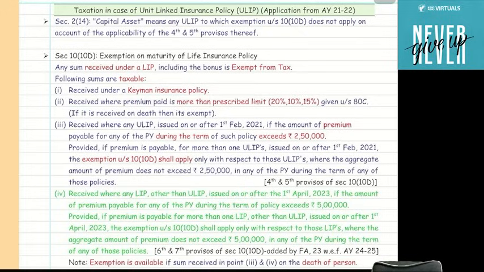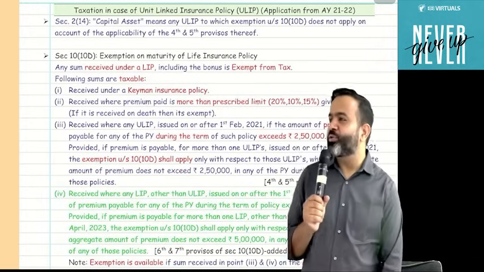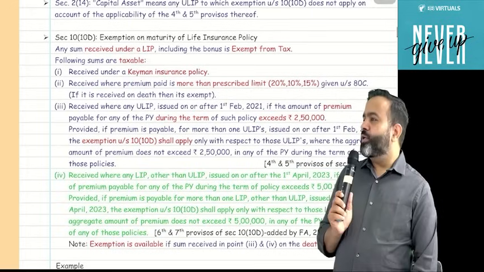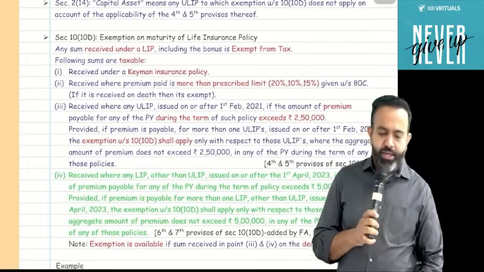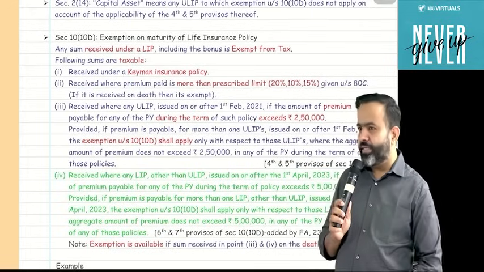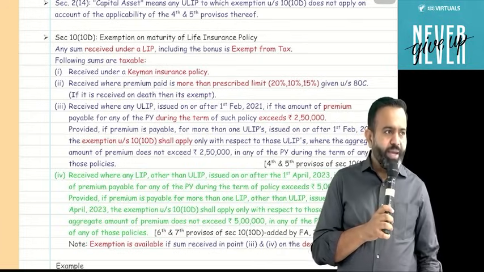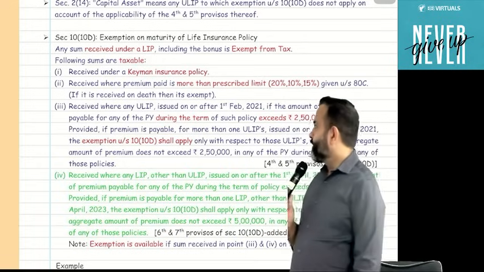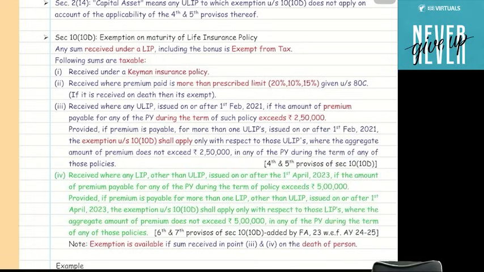Okay, so guys. Next is life insurance policy. There are amendments on life insurance policy, and this time in the examination you may get a question on life insurance policy maturity. So guys, life insurance policy maturity is normally exempted. Life insurance policy maturity is normally exempted.